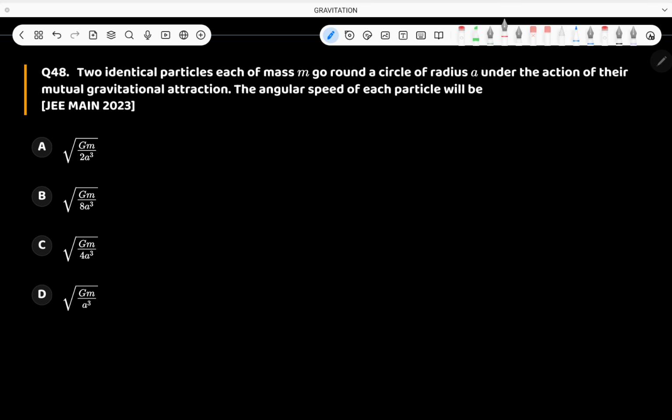So the next question is that two identical particles, each of mass m, move in a circular path of radius a. Under the action of their mutual gravitational attraction, we have to calculate the angular speed. Okay, so let's try to do this.